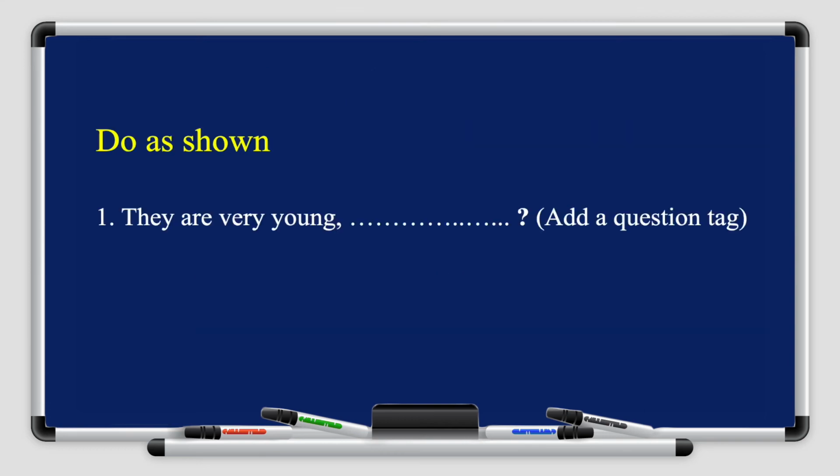Okay, very good. Now let's take a look at some of the questions that you guys may have. They are very young. Where's the auxiliary verb? Are.